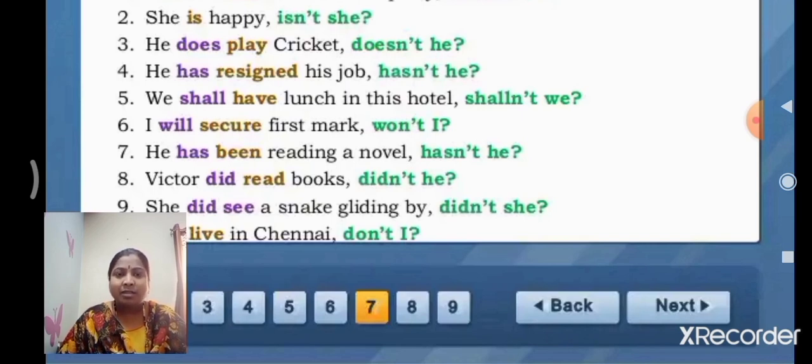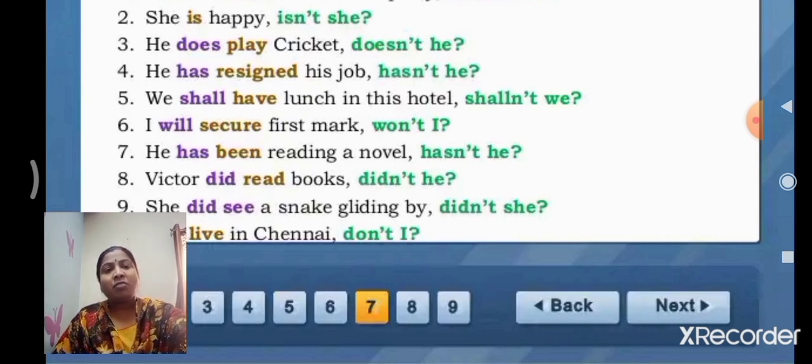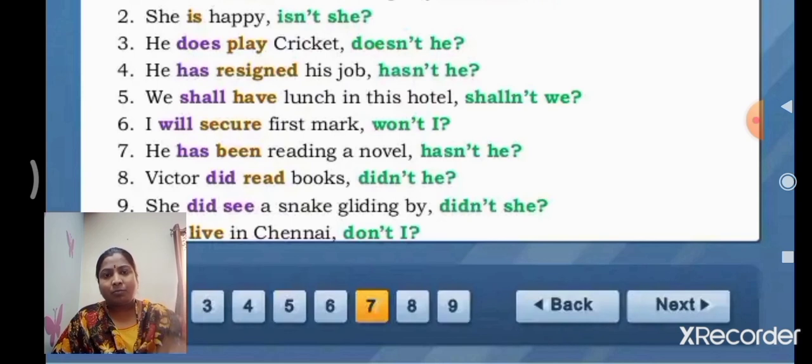Only read. Victor read books. That's why we take the past tense helping verb. Victor did read books. Did is the auxiliary verb. There is no negative sense, not, and Victor is male gender, so we put he. The pronoun of the subject is he. Didn't he?